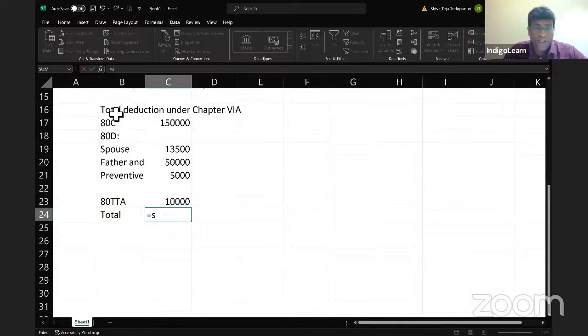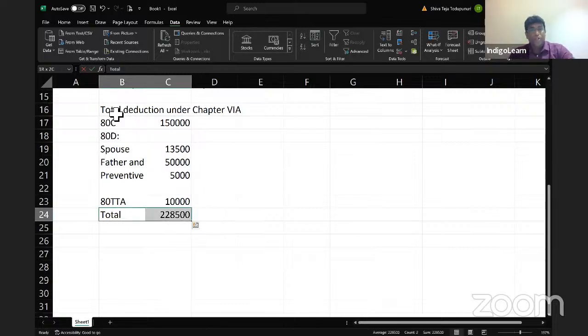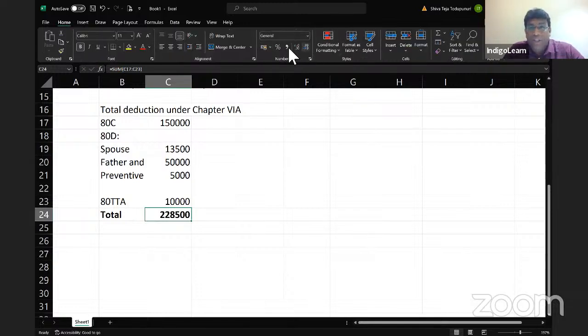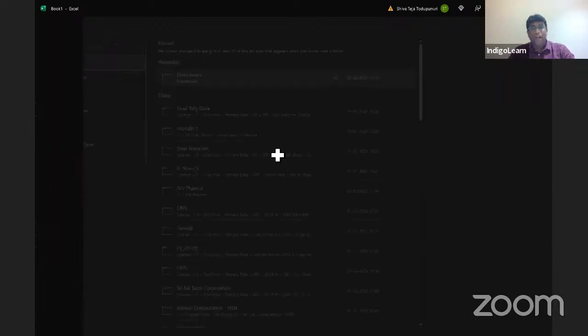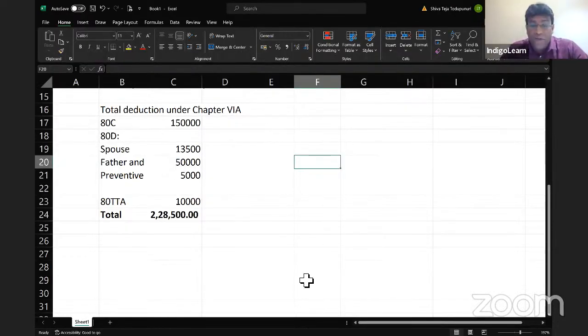So my total deduction under Chapter 6A is coming to 2,28,500, which is the total deduction I can take under Chapter 6A. In this particular question, they basically asked what is the deduction you get under Chapter 6A, which is 2,28,500.